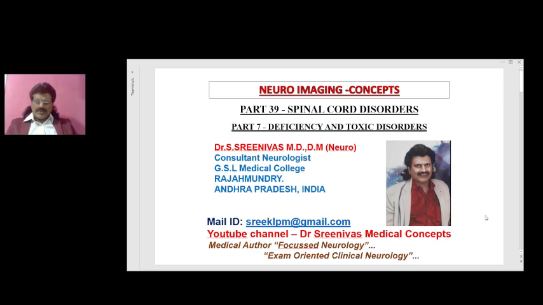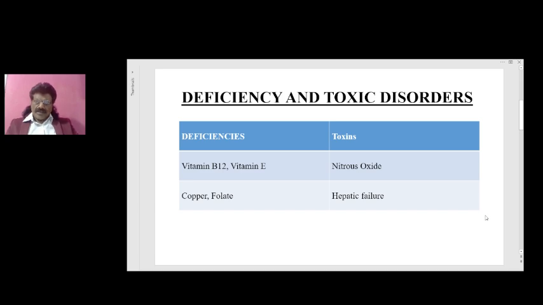We are continuing with the neuroimaging concepts and we are discussing spinal cord disorders. In this episode, we shall discuss deficiency and toxic disorders of the spinal cord. So, neuroimaging concepts, part 39, spinal cord disorders, part 7, deficiency and toxic disorders.